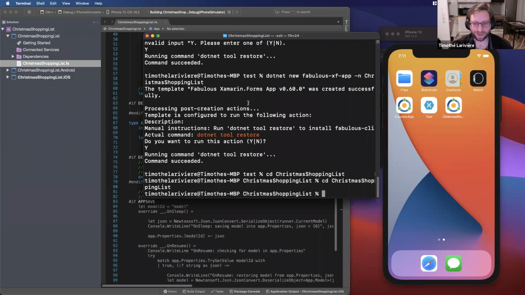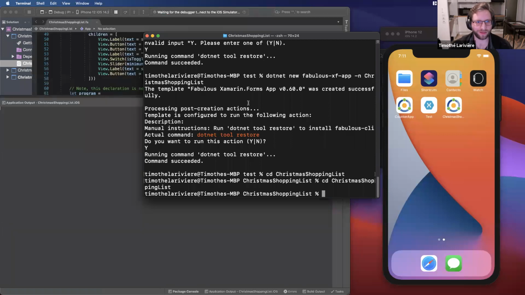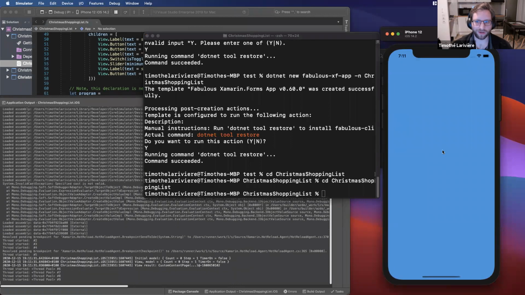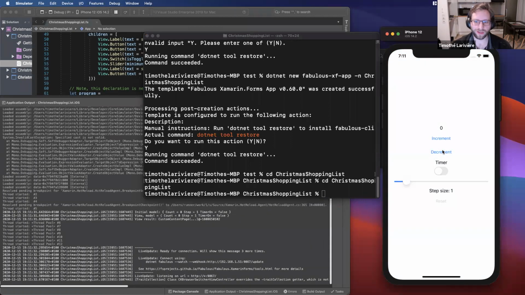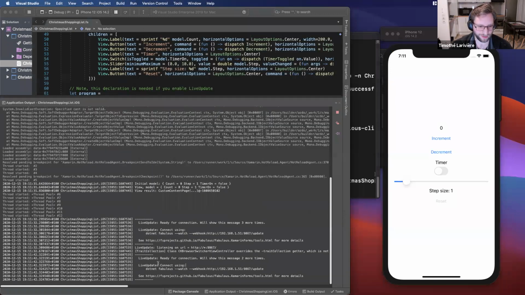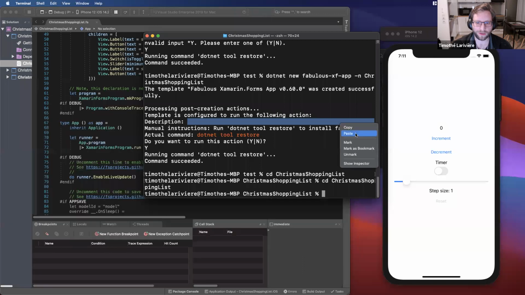And when it starts, it will output in the console the command line you need to put in your terminal to start watching the code, so it can recompile and change the application in the emulator. So live update also works on a real device. If I had a real device plugged in by USB, I could also use live update. So we can see here that live update is ready.